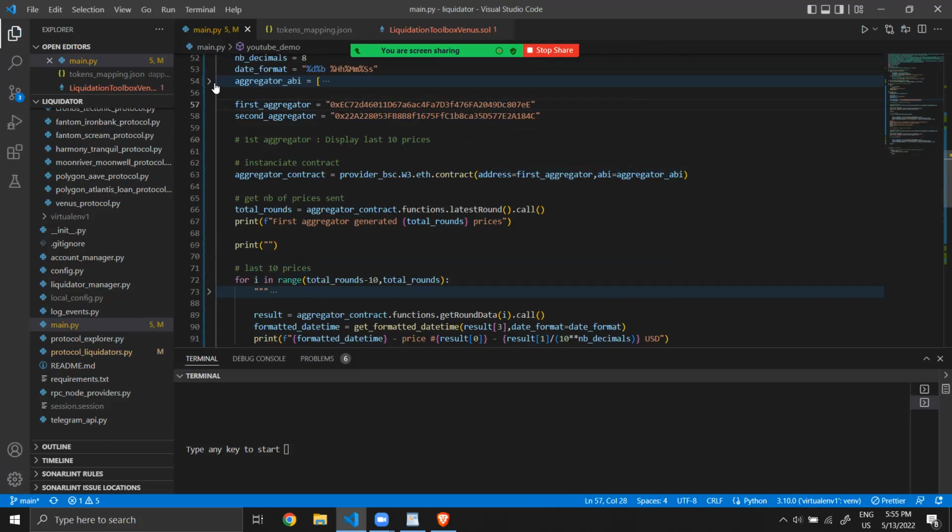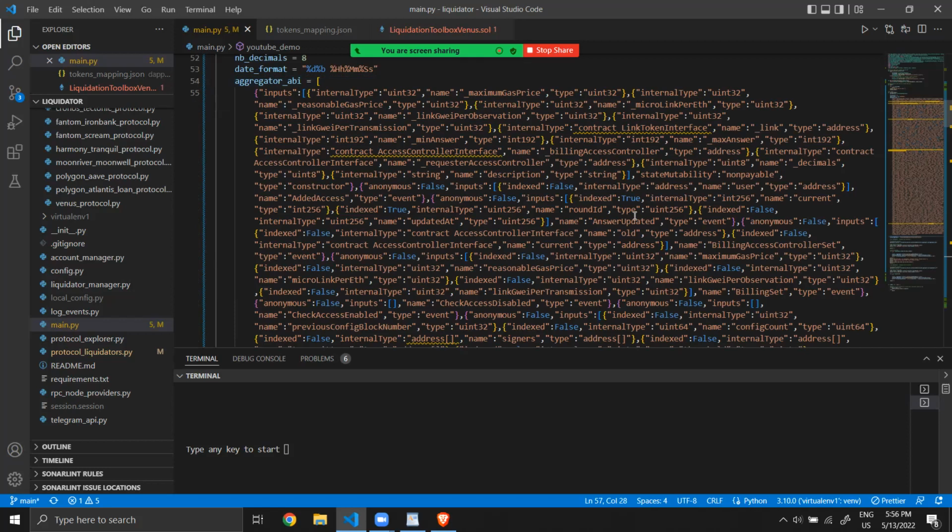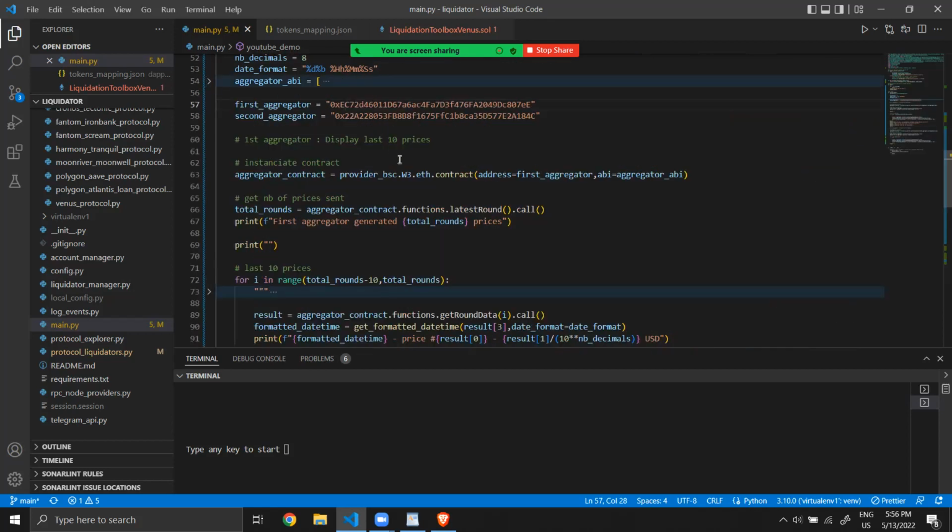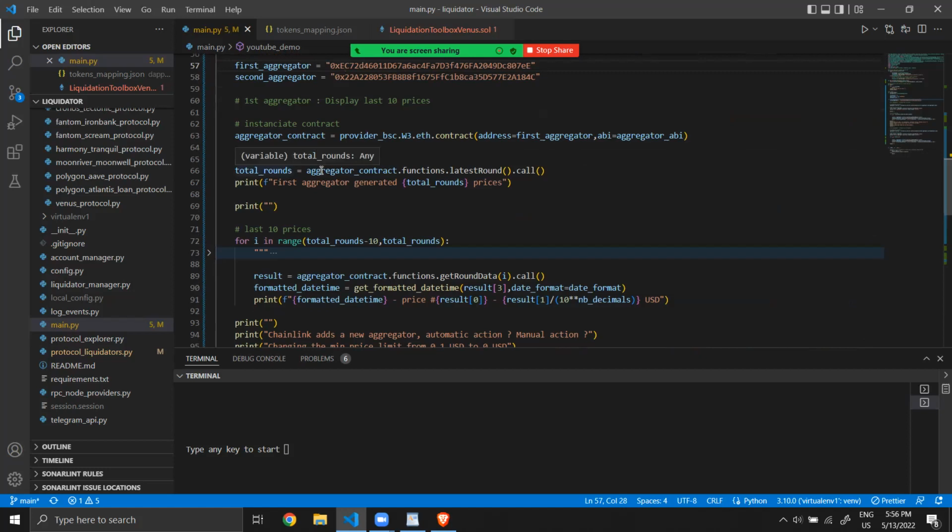What is the ABI? It's the interface telling web3.py what is available in your contract. And you can see it's a bit difficult, but I can make another video about this. That's how web3.py will know which functions can be called and what will be the parameters of these functions.